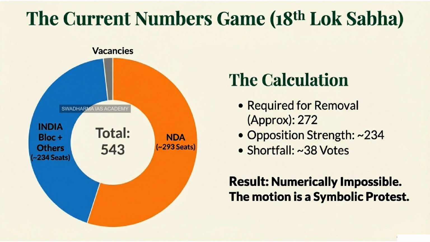Yes. And as we discussed, currently, the opposition numbers are roughly in the 230-240 range. Even if every single opposition MP shows up and votes in favor, they are mathematically well short of the roughly 270 mark needed for an effective majority in the current House. This just reinforces the point we made earlier. This is a symbolic battle, not an arithmetic one.